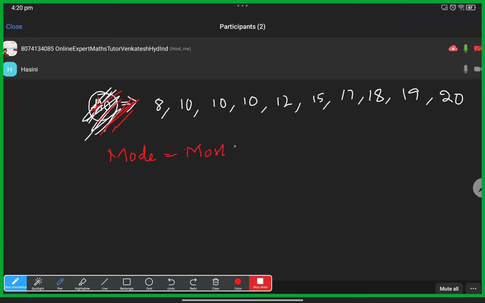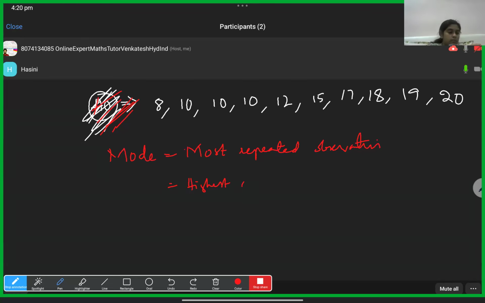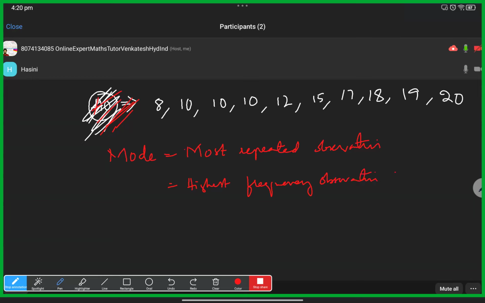Mode is nothing but the most repeated observation, or we can call this the highest frequency observation. What is frequency? For example, here in this data, 8 came how many times?